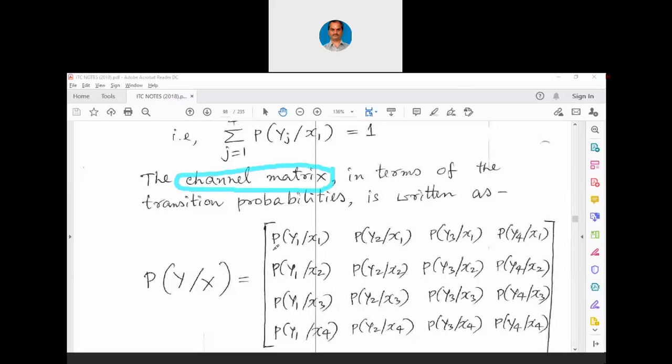Unlike the other matrices, what happens is this plus this plus this plus this equals 1. You will have to remember that. In the same way, for the lower row, the sum of all the row elements equals 1. The same holds good for the third row and the fourth row. And this is one of the basic properties of the channel matrix, which is applicable only to communication channels.